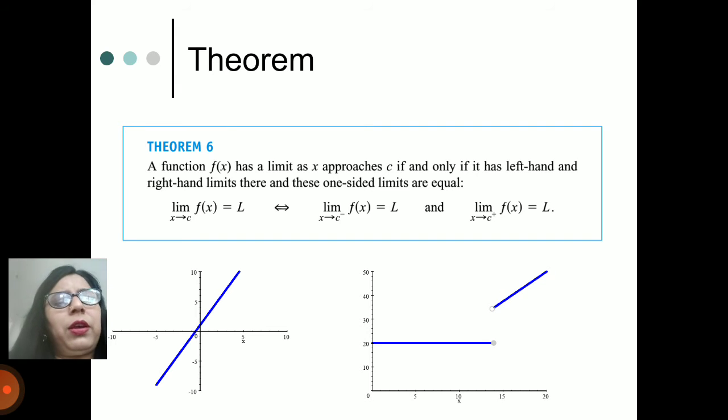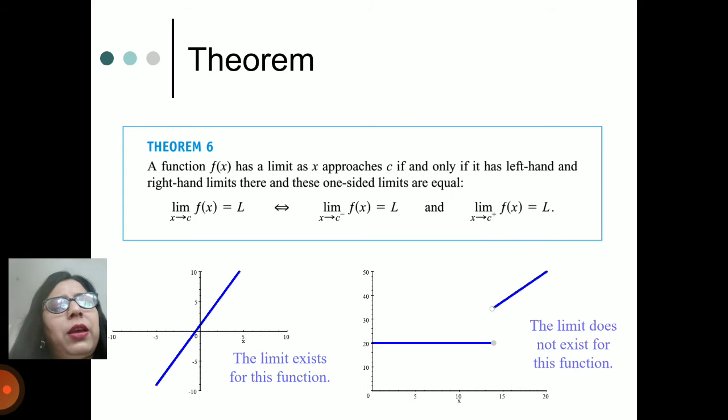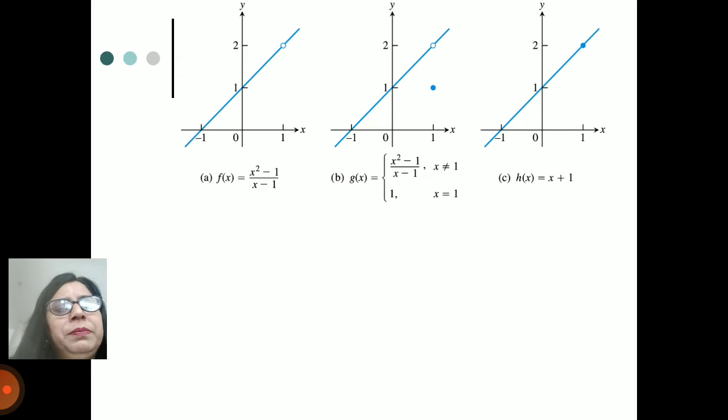Whenever we check the first graph, we can see the limit exists for this function. But when we check the second graph, the limit does not exist for this function because continuity is not maintained there. So this is the concept for the limit.